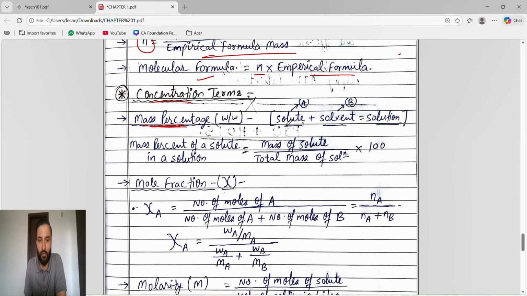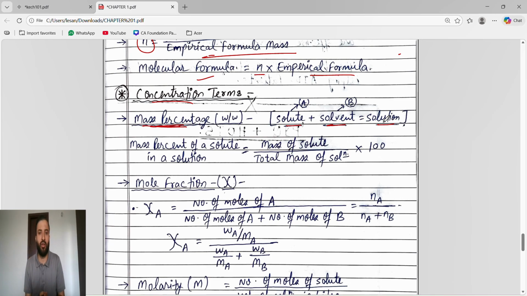Mass percentage, guys, see, solute plus solvent will give solution. We all know. See, what do we say in life when we have stress, depression and all? We say suicide is the solution. I cannot do anything in my life, I am a failure, my girlfriend left, my boyfriend left, blah blah blah. You say suicide is the solution. No, bhaiya, suicide is not the solution. Solute plus solvent is the solution. Understand? Be a chemistry student, don't be a biology student. If anyone asks, what is the solution, what can I do for this?